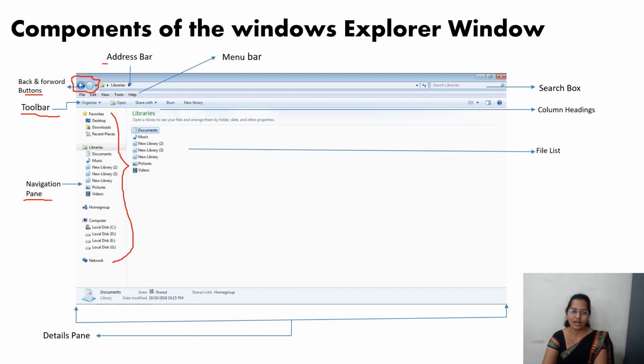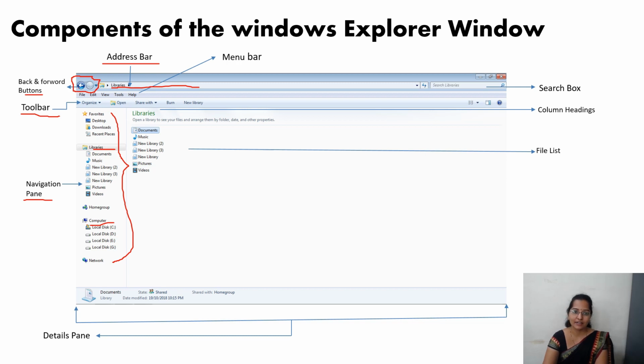And next, coming to the address bar. What is the address bar? As I said, I explained how to open Windows Explorer in steps. If I want to open a particular file from the start button, we have an address path: click on the start button, next go to all programs, then go to computer, then again go to library. One by one, we follow steps to open the particular file. All that path will be shown in the address bar.